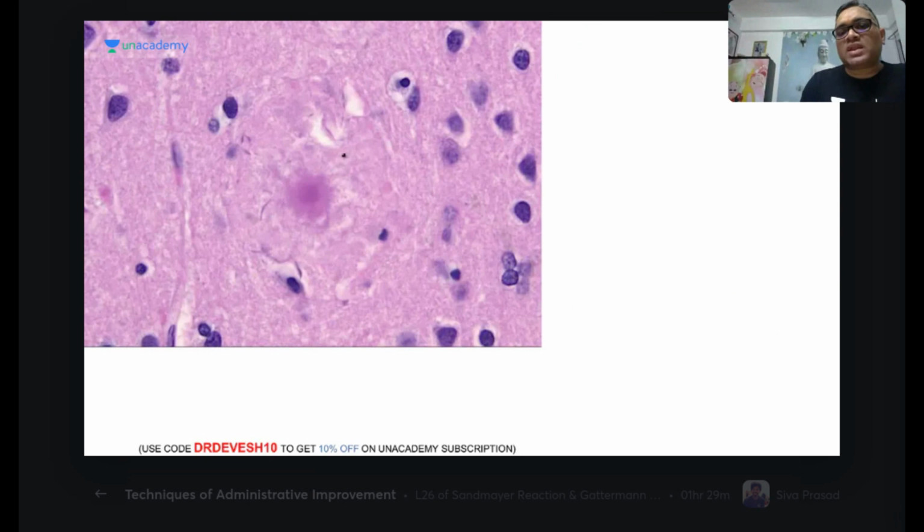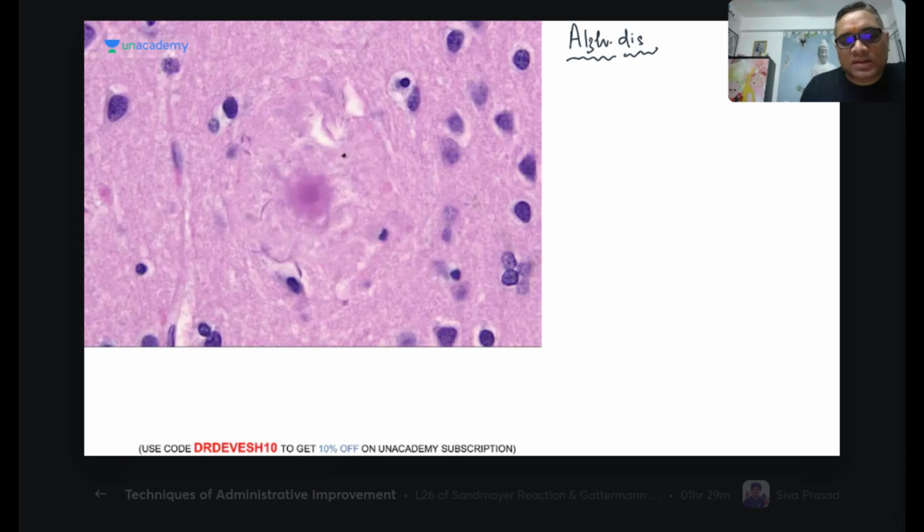This is the Alzheimer disease microscopy. Can you tell me what this is in this microscopic examination of Alzheimer disease? Anybody? Can you tell me what you are seeing here? Hirano body, neurofibrillary tangle. Okay, even I cannot see anything, but let me explain it because I know it, so I can tell you.